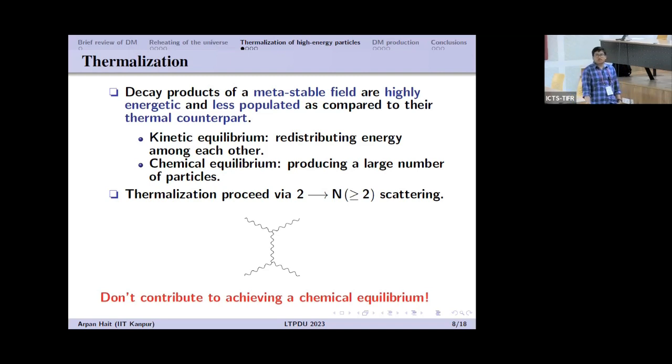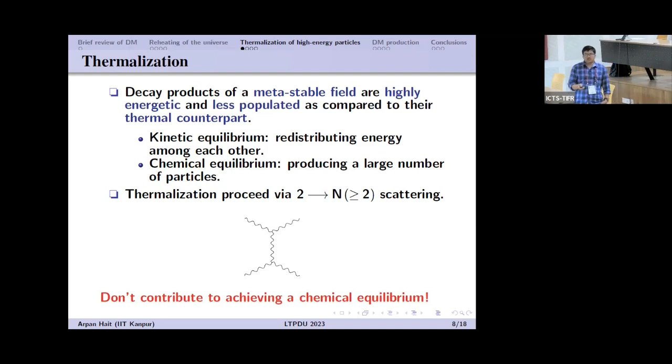To reach thermal equilibrium, these particles have to redistribute their energy and produce new particles. That thermalization proceeds basically via 2 to n scattering. Now, the minimum n is 2, that is 2 to 2 scattering, and via 2 to 2 scattering the particles only redistribute their energy.